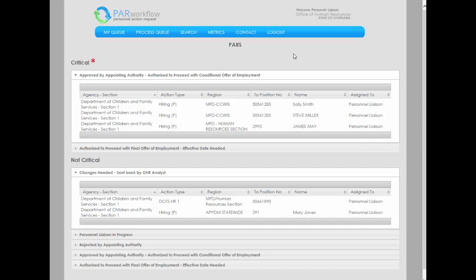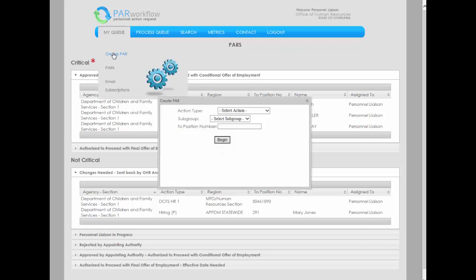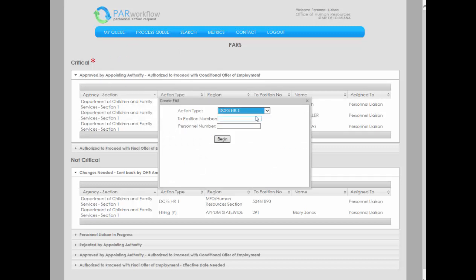In this example, we will create a DCFS HR1 PAR to fill a vacant job appointment position. To create a PAR, hover over My Queue on the menu bar and select Create PAR. In the Create PAR window, select DCFS HR1 for the action type and enter a position number. Entering a position number will pull information from LaGov LEO about that position into the PAR. Click Begin to be routed to the DCFS HR1 PAR.